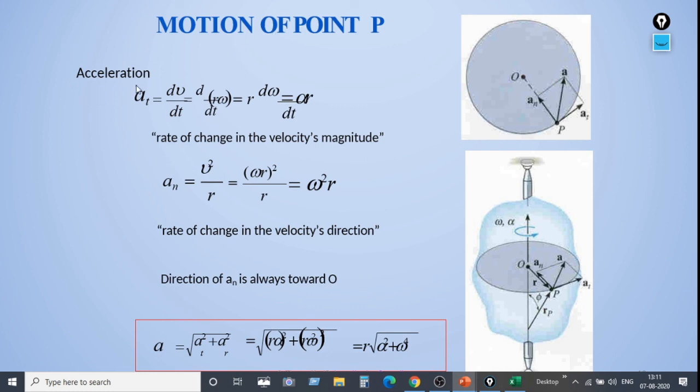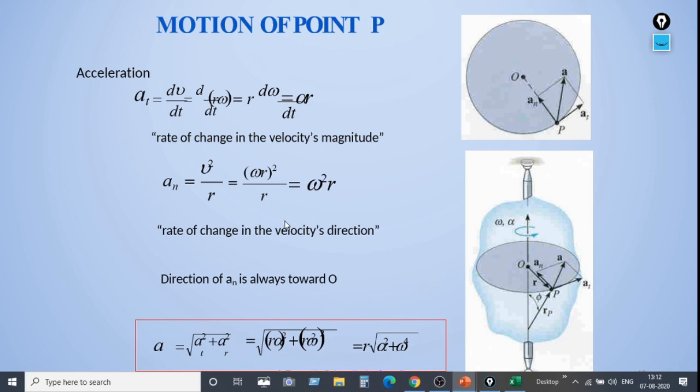Now for motion of point P, we will see the acceleration also. We know that acceleration is equal to dv by dt, or if we write it in terms of angular velocity, it is d by dt of r omega, or else we can write r into d omega by dt, whereas d omega by dt is angular acceleration, so it can be replaced by alpha. So this is equal to alpha into r. Or else rate of change in the velocity magnitude, an is equal to v square by r, or else v is omega r whole square by r, r gets cancelled, so we get omega square into r.